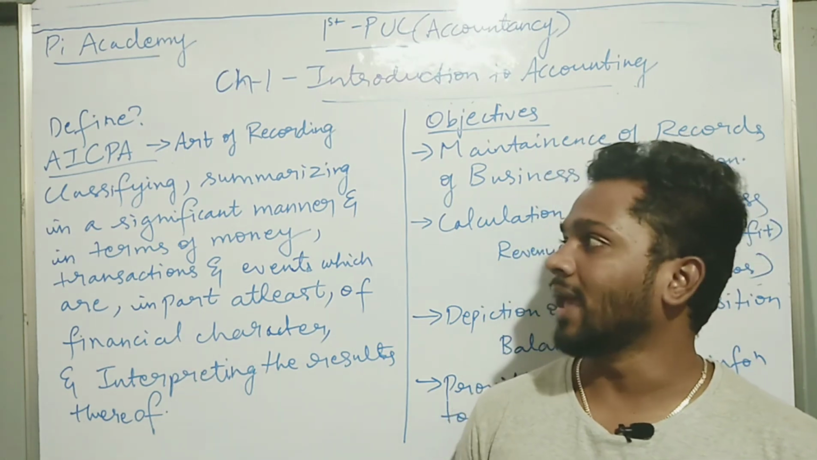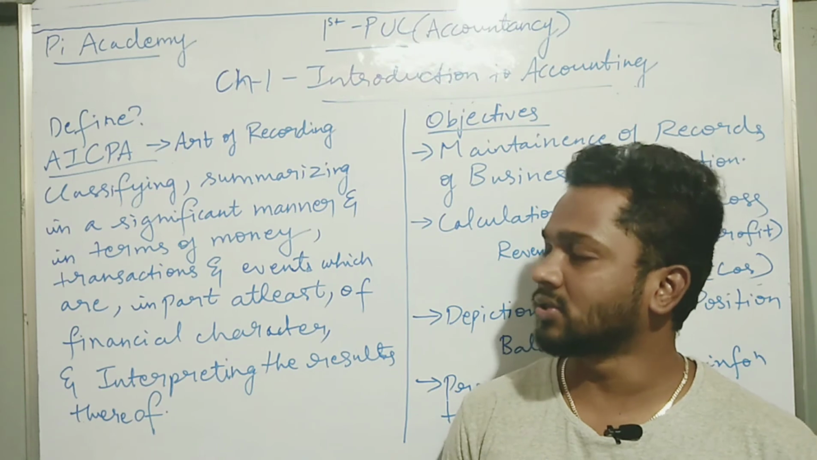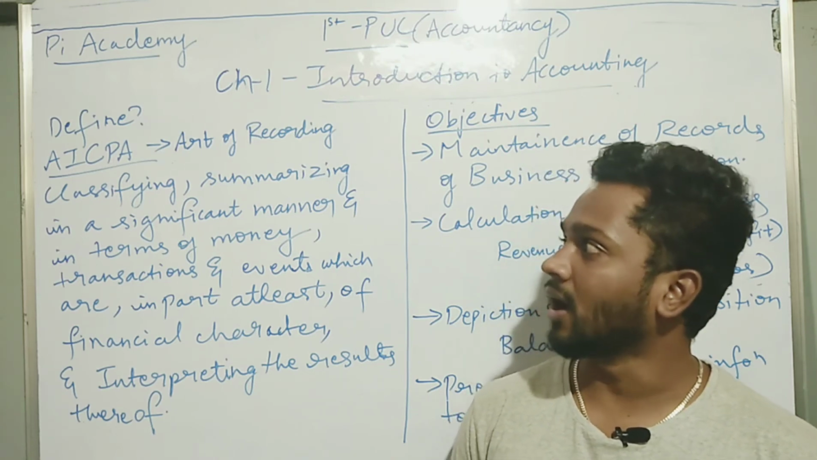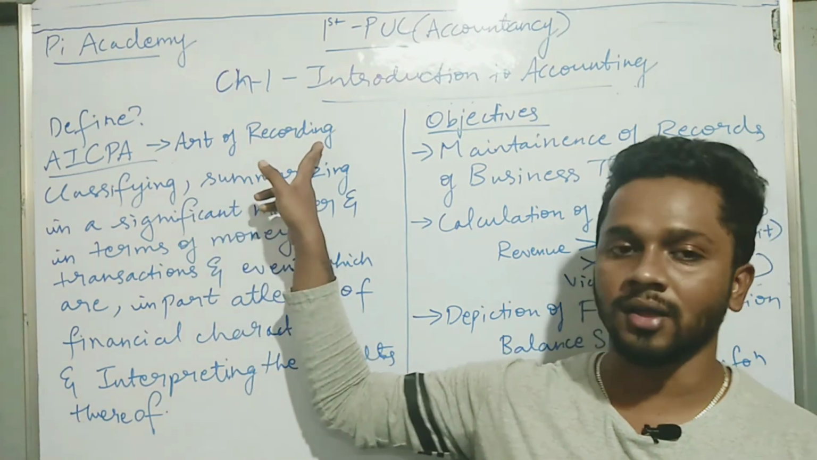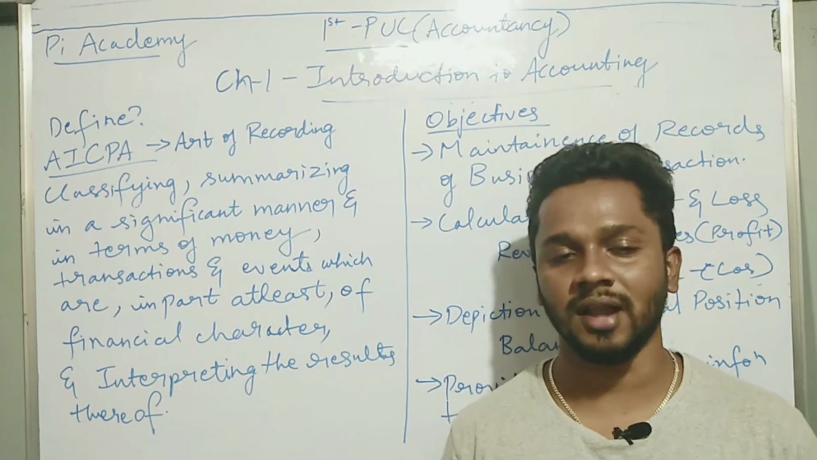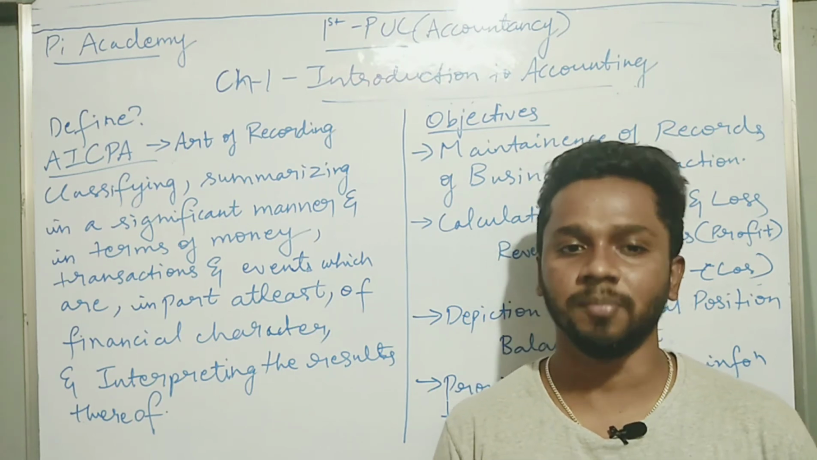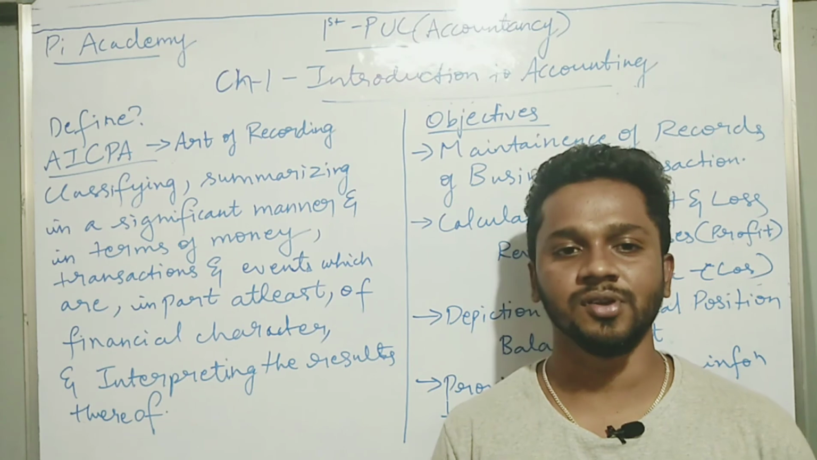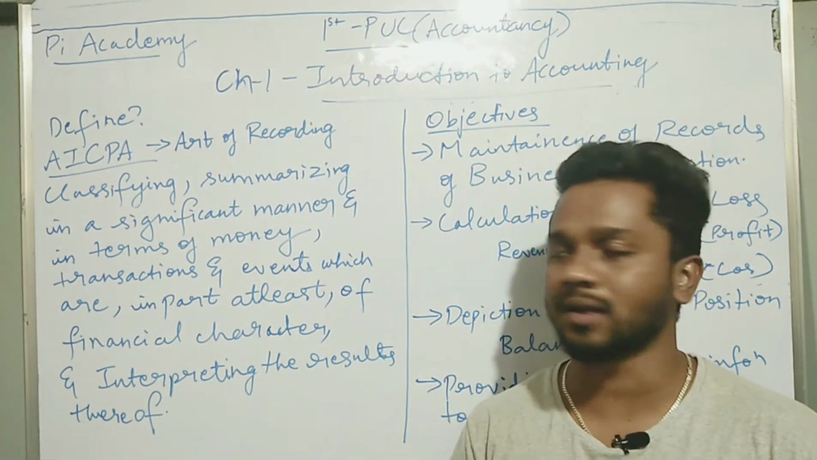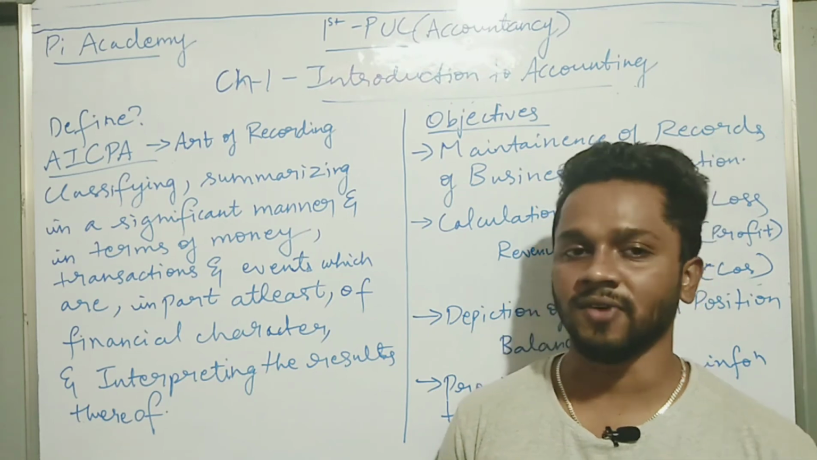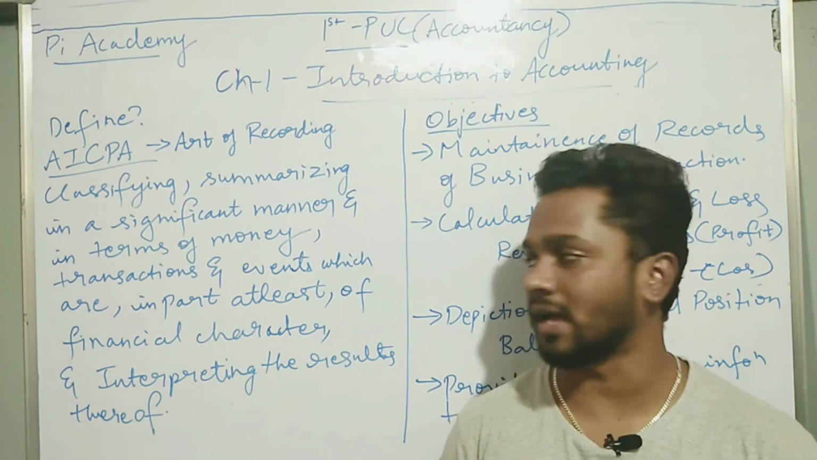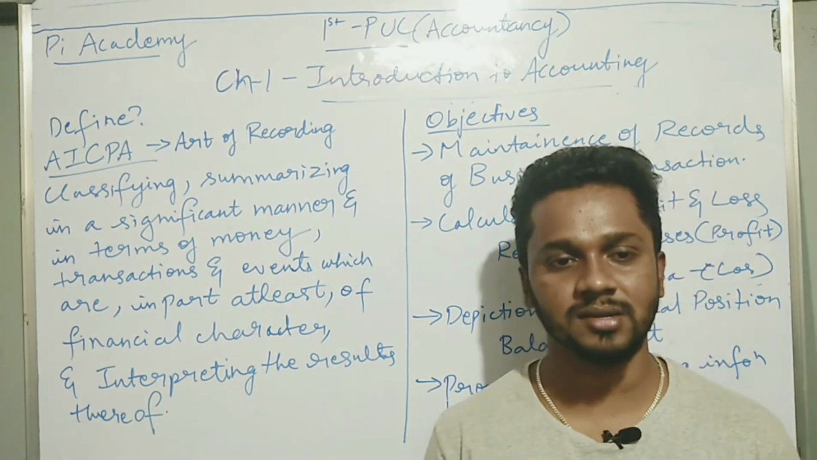Define accounting. The AICPA, that is the American Institute of Certified Public Accountants, defines accounting as the art of recording. It's an art, because not everyone can record or take down the transactions, or interpret the transaction in a particular way. Every person or every business interprets in a very different way. So that is why it is called the art of recording. Then classifying. You classify the transactions into different heads or different categories, and later you summarize it into one statement.